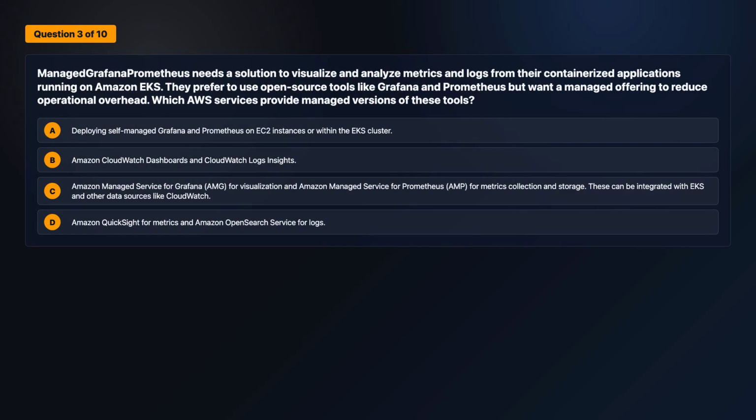Here we go. Let's check question 3. Quick check. Managed Grafana Prometheus needs a solution to visualize and analyze metrics and logs from their containerized applications running on Amazon EKS. They prefer to use open source tools like Grafana and Prometheus, but want a managed offering to reduce operational overhead. Which AWS services provide managed versions of these tools? Select one answer. Review the answer choices on screen.